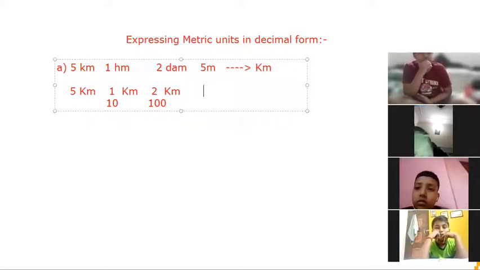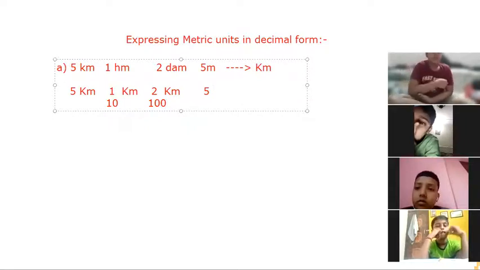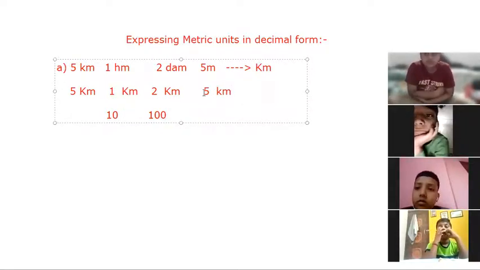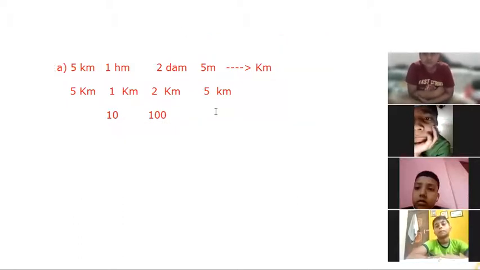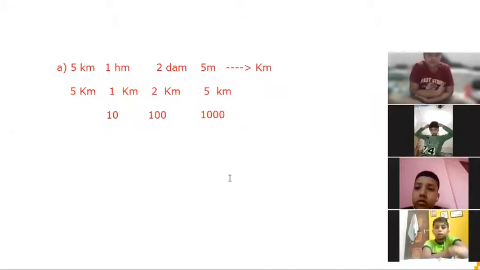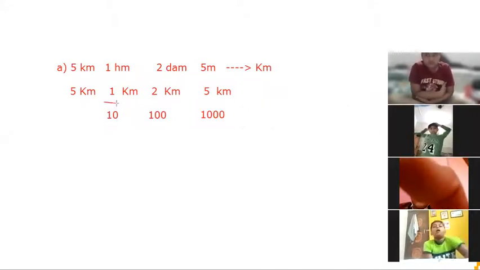Similarly, when we move to the 5 meter, we are going to divide it by what? 1000. Okay, we are going to divide it by 1000. Ma'am is going to put the division sign over here, so this will be the division sign between these units. This is our first step.